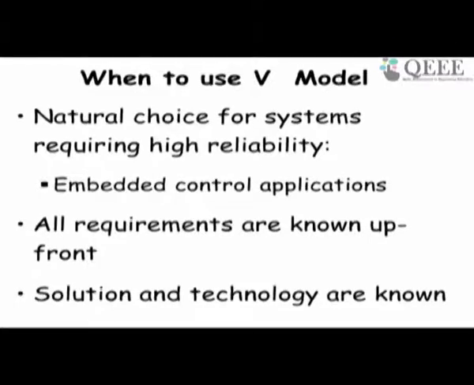These are the shortcomings. So V model is a natural choice for systems requiring high reliability, safety critical software, embedded control applications, and when all requirements are known upfront and will not change. But if requirements change later, then V model is not very suitable. If the solution and technology may also change, it's not a good model.